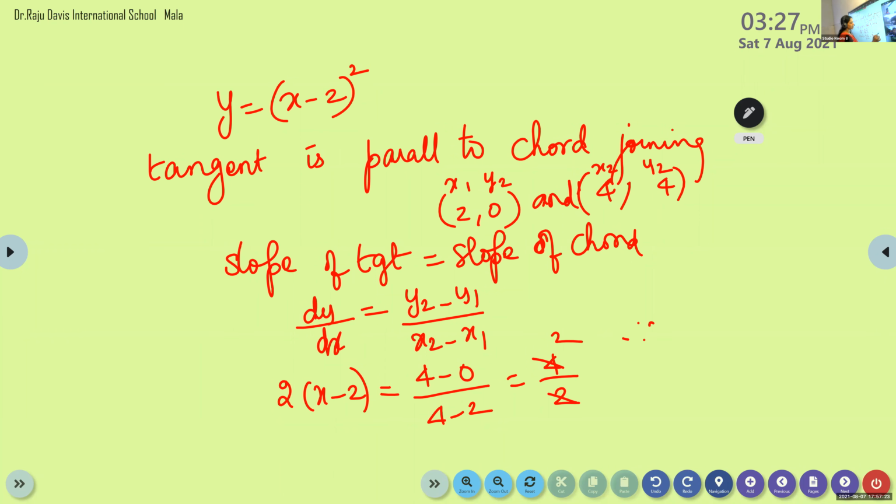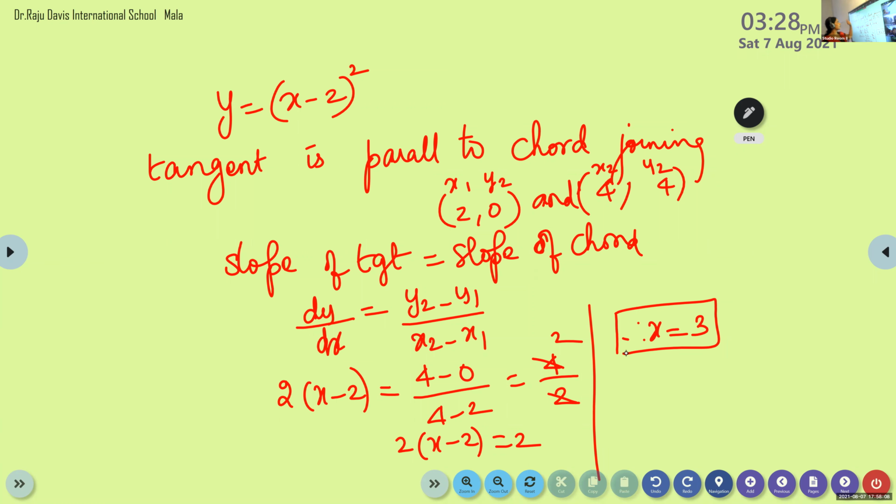Therefore, what is the value of x? Diya, what is the value of x? 3. The value of x is 3.